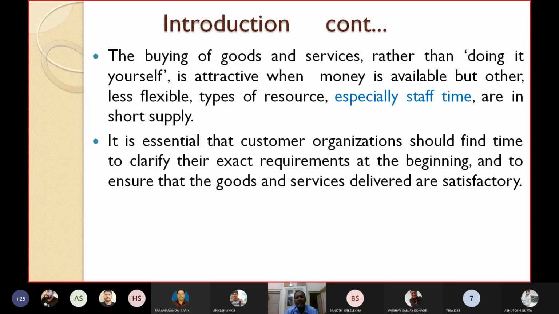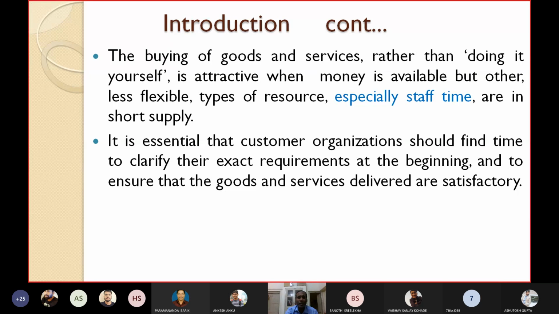As a project manager, you have to interact with them, collect their exact requirements, then develop the software accordingly. They should also ensure that the goods and services delivered by the vendor are satisfactory. They can give some suggestions on how to improve the quality if they are not.